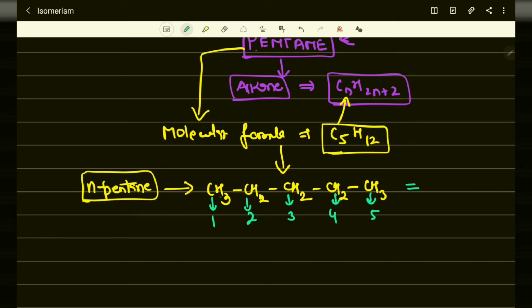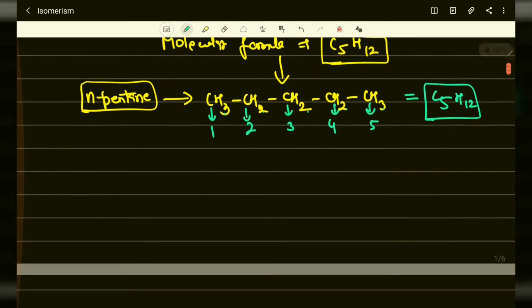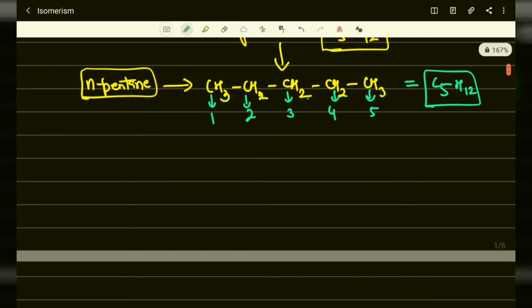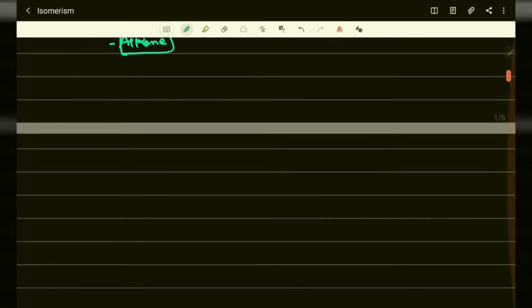We write the molecular formula C5, 3 to 5 plus 2 is 7, plus 2 is 9, plus 3 is 12, C5H12. Again, what is N here? This is normal. We can make N-butane or any N-alkane.